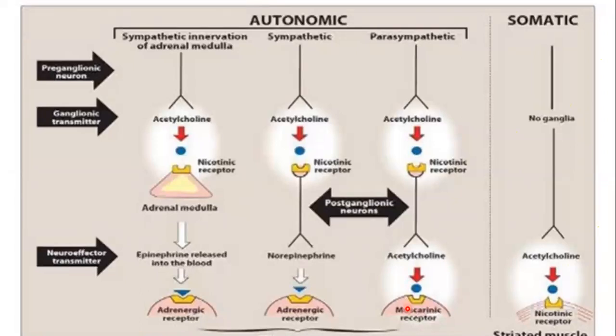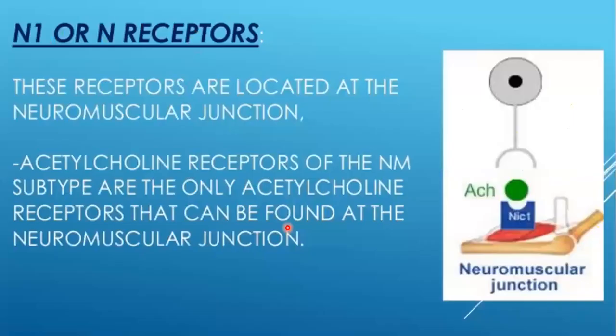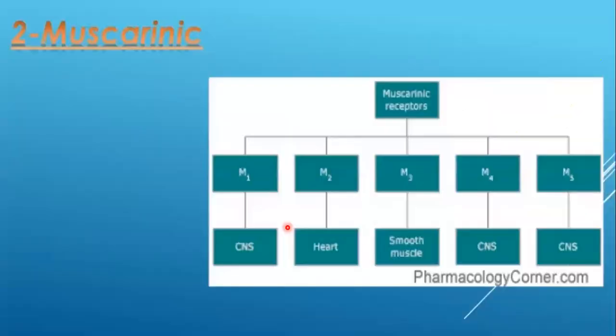So we have different types of muscarinic receptors, and the books tell us that we have 5 different types of the muscarinic receptor, from M1 to M5, right? I will try to make it as simple as I can. So this is the muscarinic receptor.